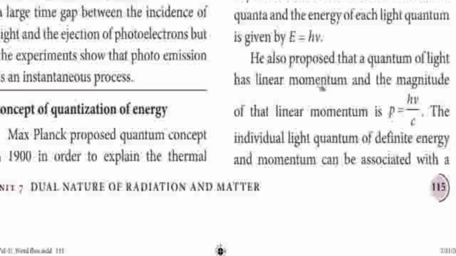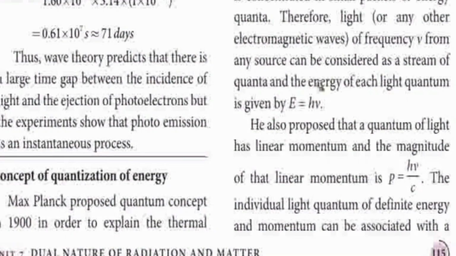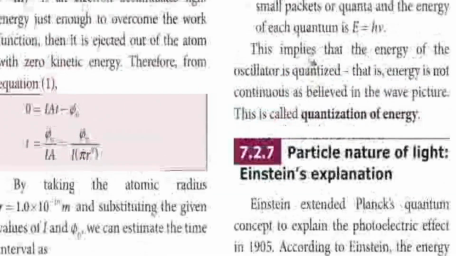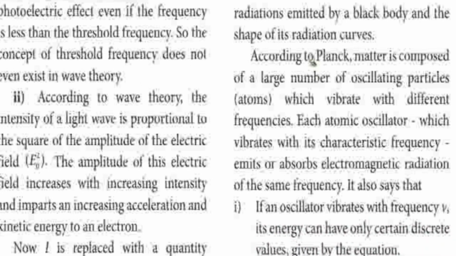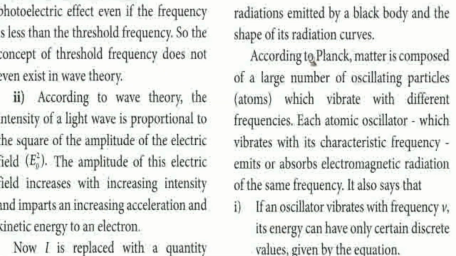Max Planck proposed the quantum concept. Maxwell could not explain the photoelectric effect, so Planck explained the quantum theory. That is quanta. He considered that light is an energy packet, a small energy packet. That is called quanta. That quanta is the light emitted by the electron which is oscillating inside the atom. Those oscillating particles are emitting the energy.